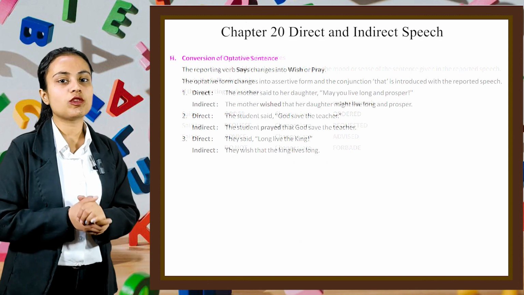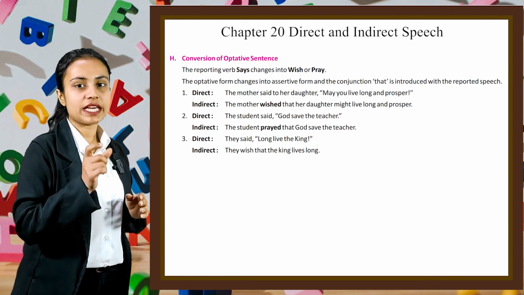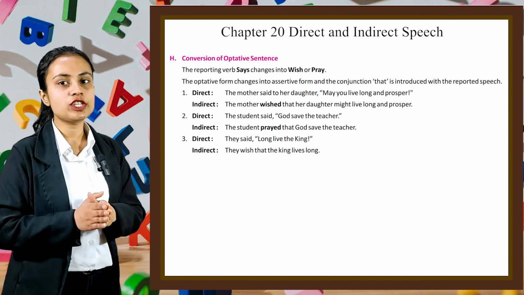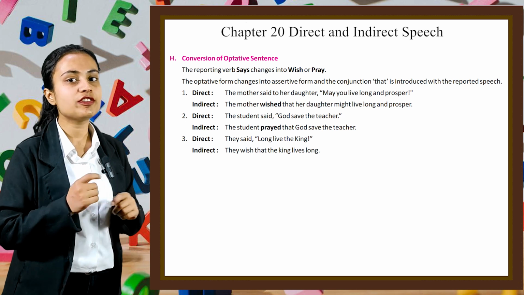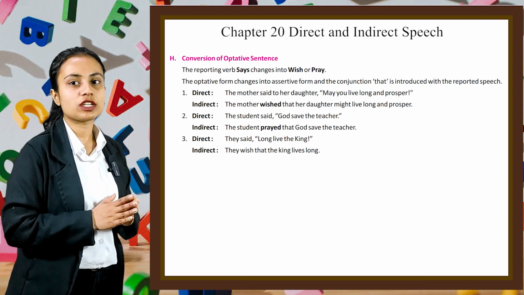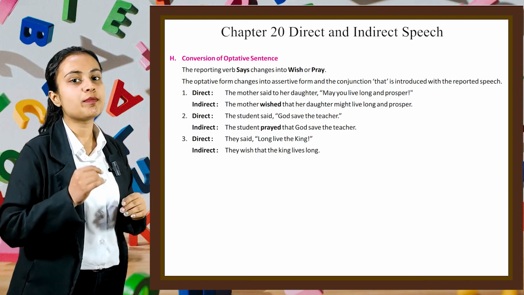Now let's see the conversion of optative sentences. The reporting verb says changes into wish or pray. The optative form changes into assertive form and the conjunction that is introduced with the reported speech.